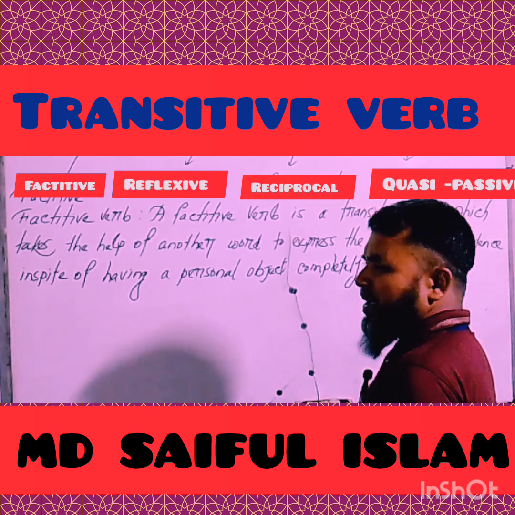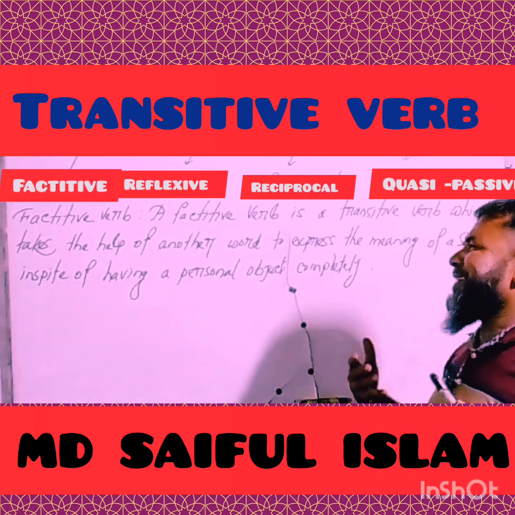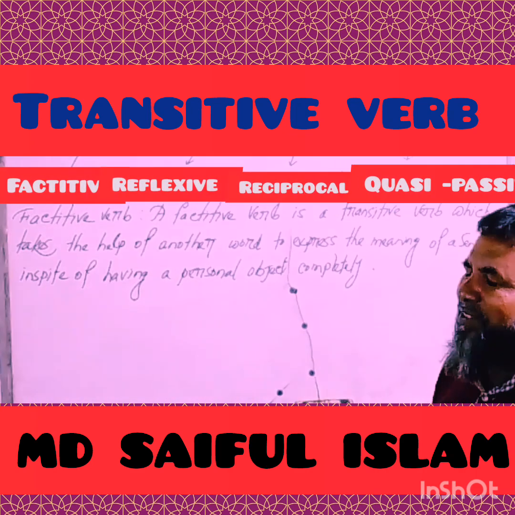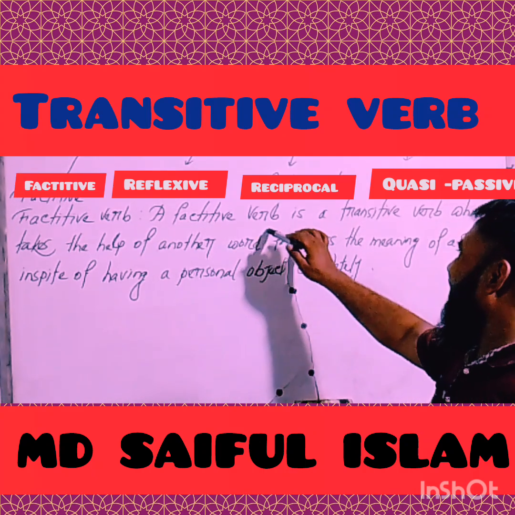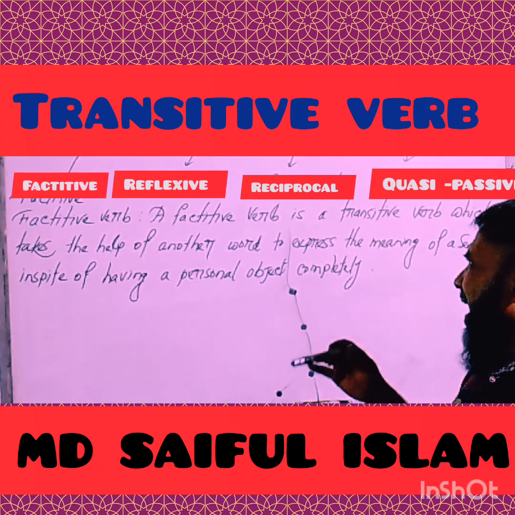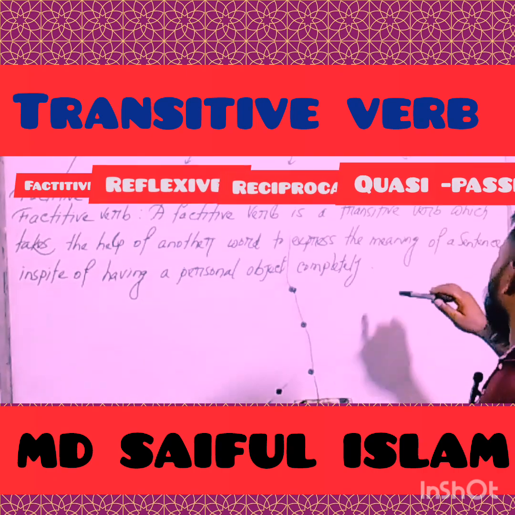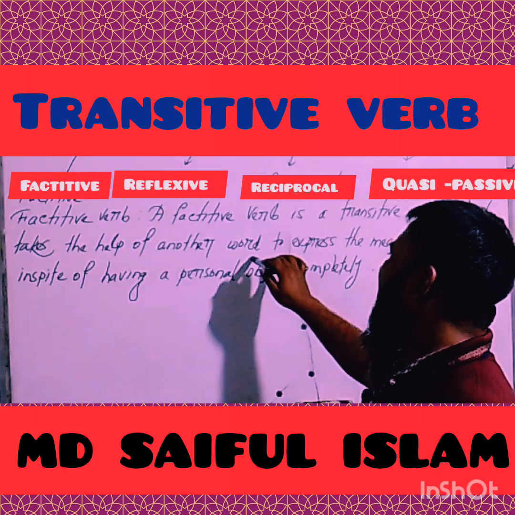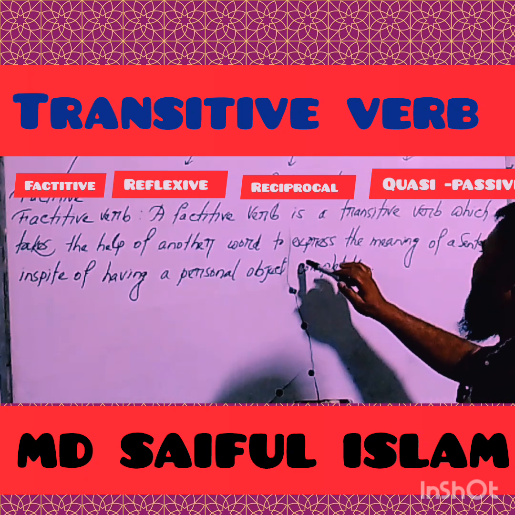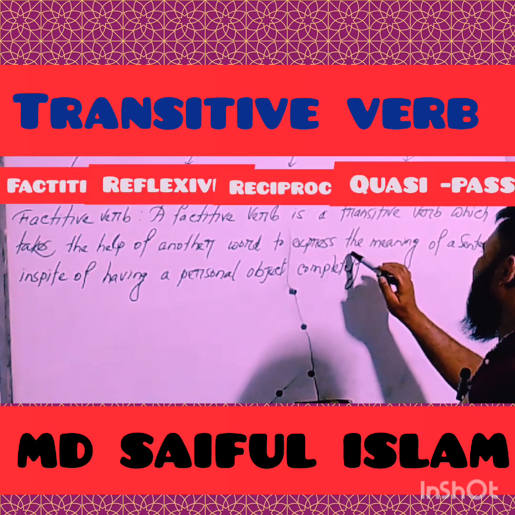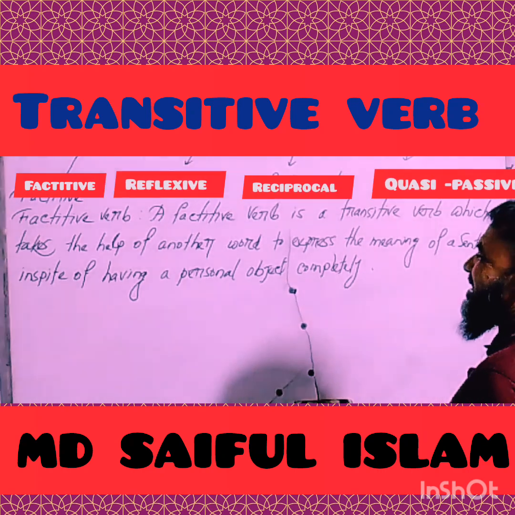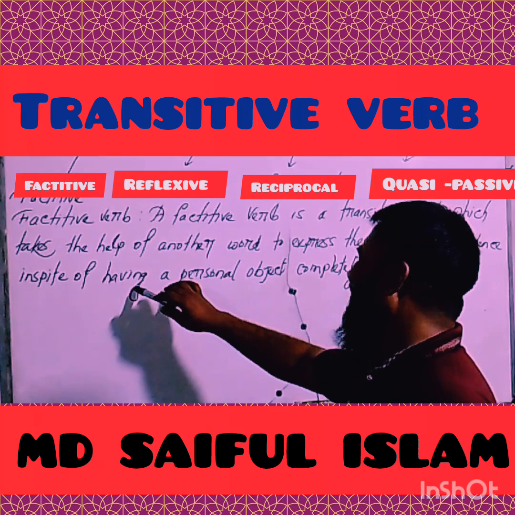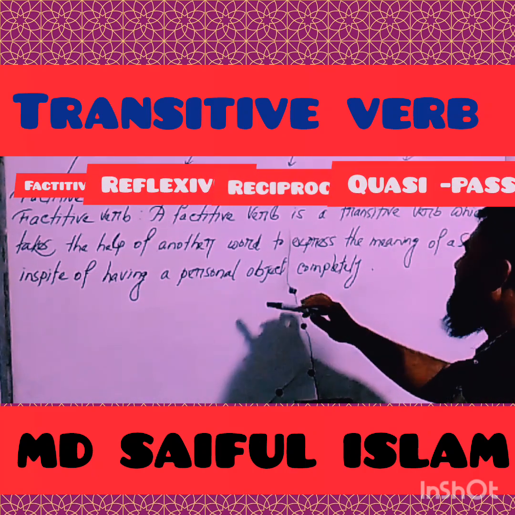If we want to define the factitive verb, we can say that a factitive verb is a transitive verb which takes the help of another word to express the meaning of a sentence completely, in spite of having a personal object.